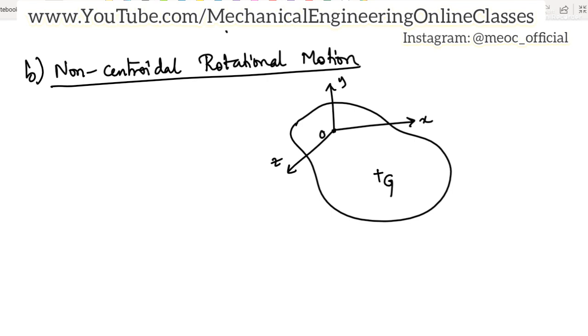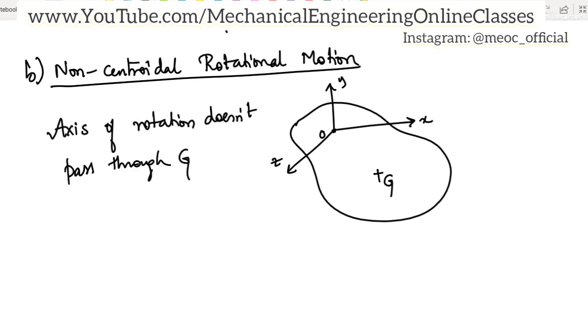Now we shall use a natural coordinate system. So this will be the normal, this will be the tangent, then A_T will be along the tangential direction, A_N will be along the normal direction.